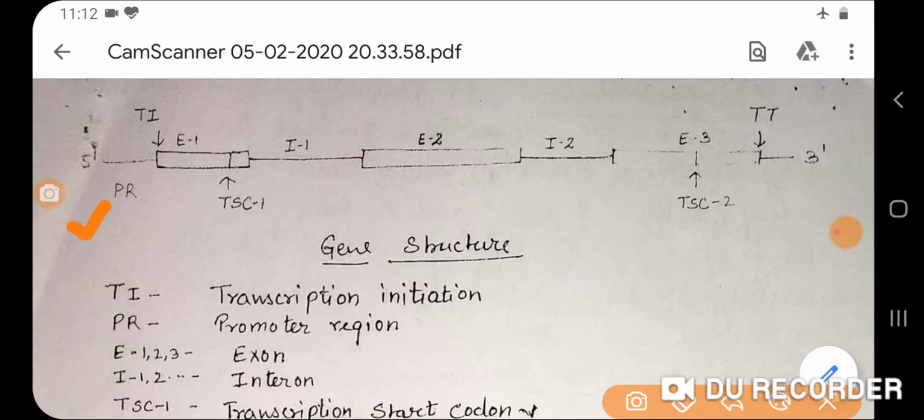This is 5', this is 3', this is TI. TI is transcription initiation. TT is transcription termination. E1, E2, E3 are the exons. I1 and I2 are the introns. Introns are the non-coding part.